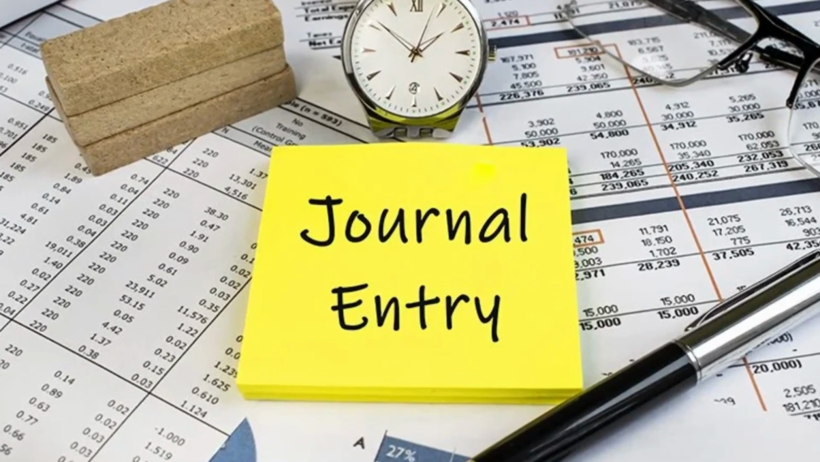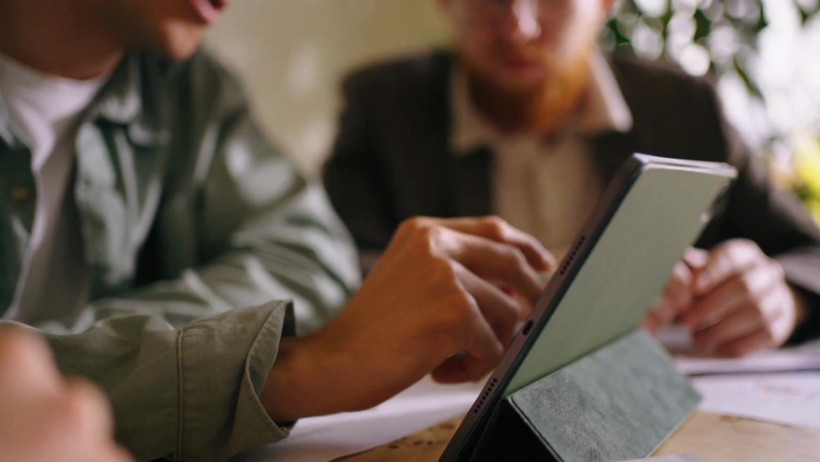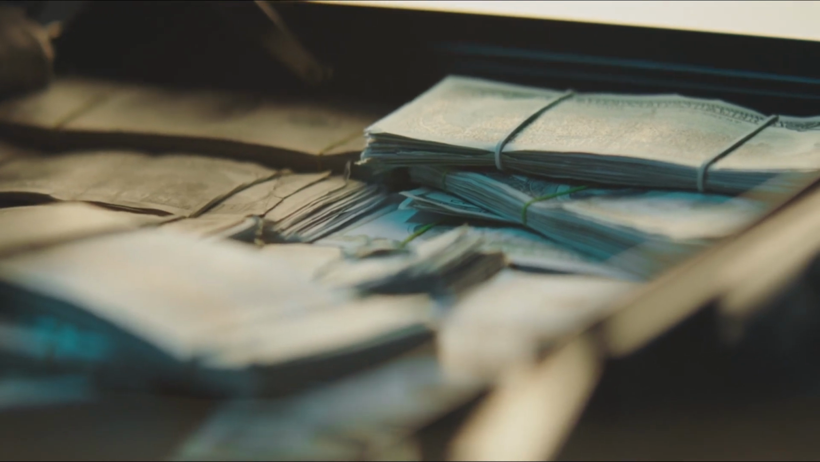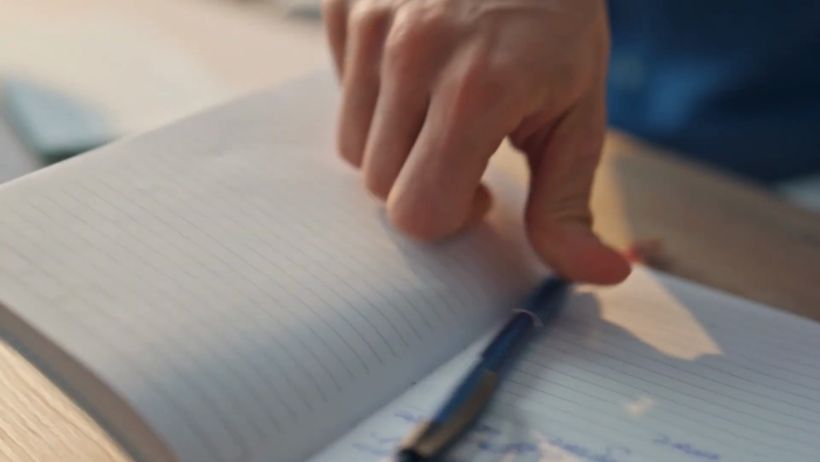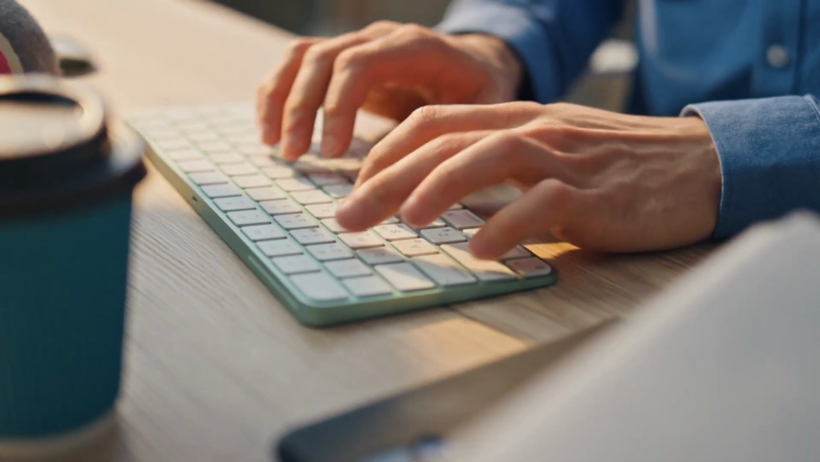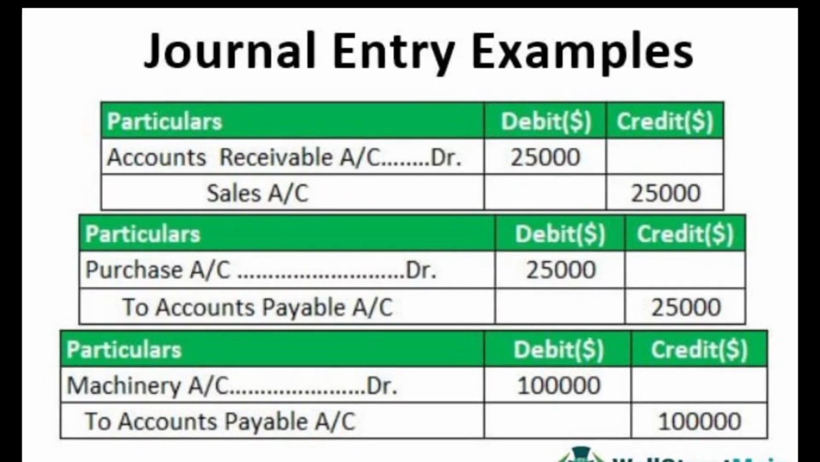Journal entries. Journal entries are the first step in the accounting process. They are records of individual financial transactions in chronological order. Each journal entry captures the details of a transaction, including the accounts affected, the amounts debited and credited, and a brief description.